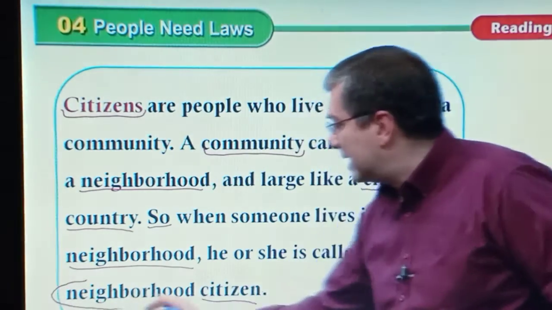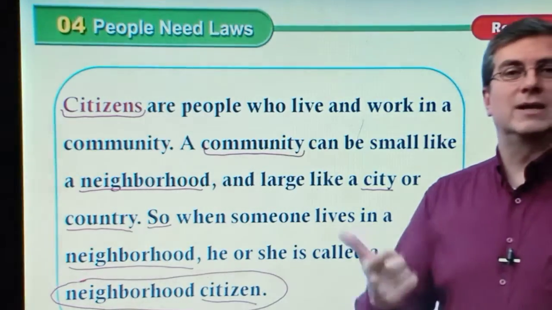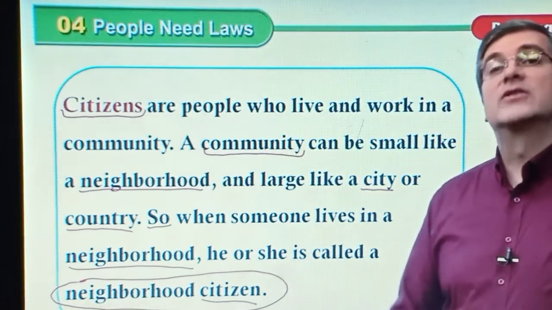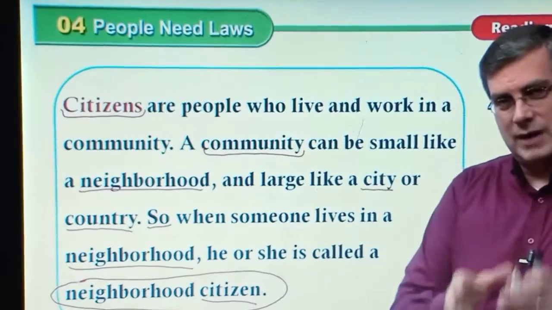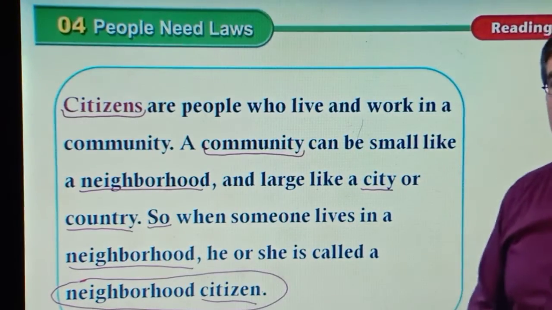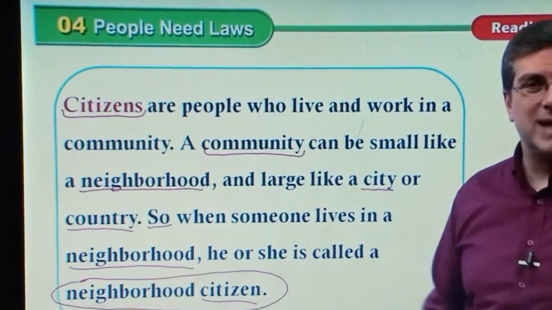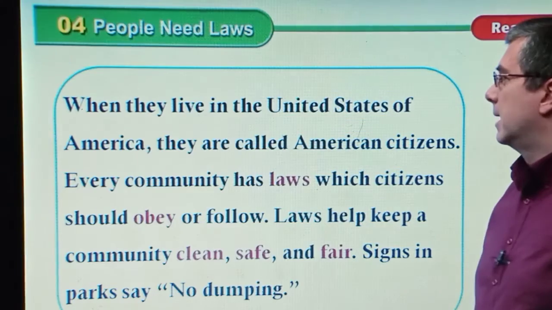Now we have neighborhood citizens. So two sentences showing definitions, and so whoever lives in this type of community is called a neighborhood citizen. It's an interesting idea, and it also involves being neighbors.